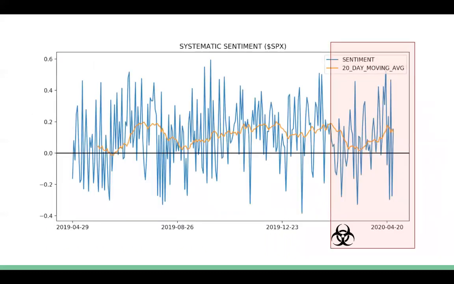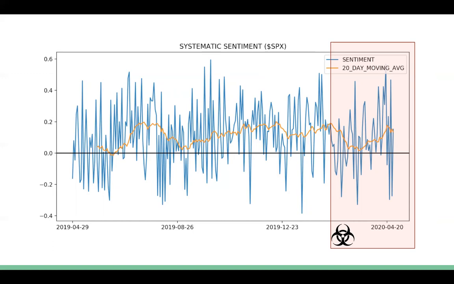So, the results for our model as well as our data. What you're looking at right now is our systematic sentiment that we received from Twitter. The blue line represents an average of systematic sentiment on each day. Systematic sentiment is the market-wide sentiment, and to capture this, we used keywords relating to SPX, which is the S&P 500 ticker. The orange line is a 20-day moving average of this sentiment.